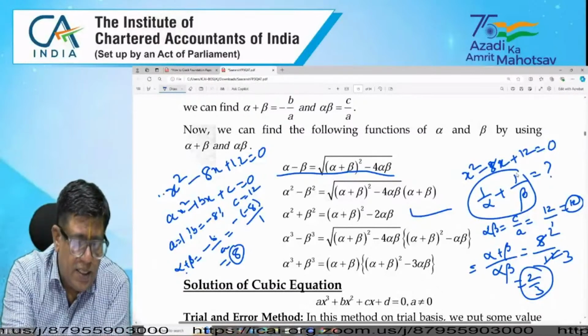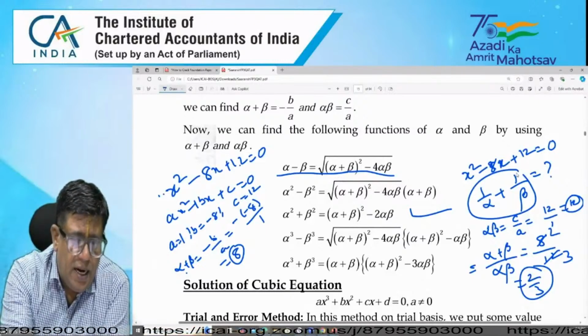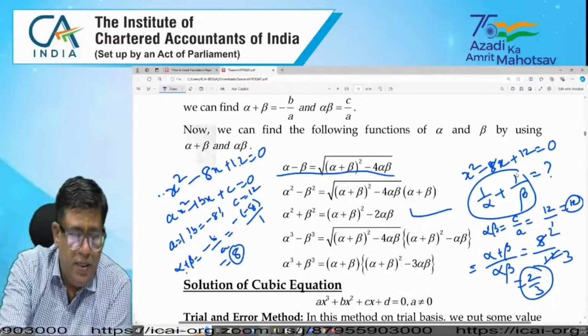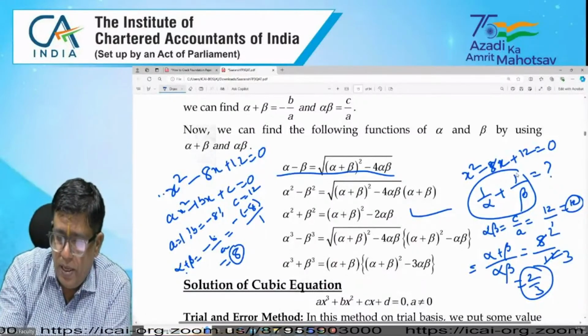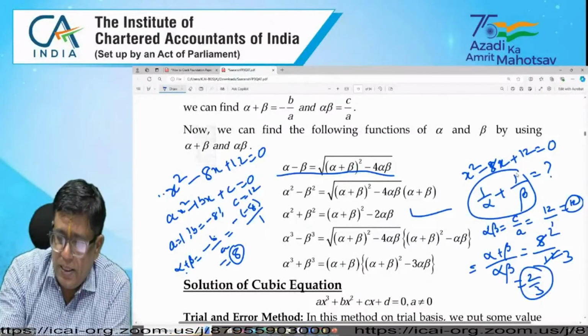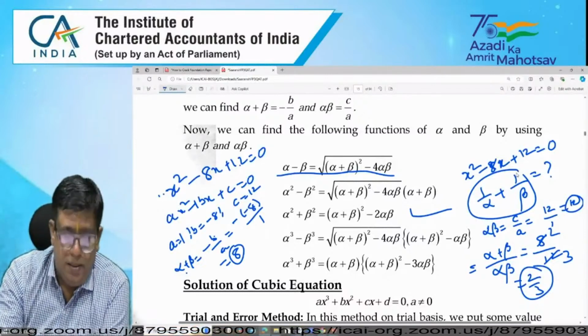This is minus of minus 8 by 1, which is 8. And the product of the roots is c by a, that is 12 by 1. We have to find out alpha plus beta by alpha beta. The sum of the roots is 8 and the product of the roots is 12. So 2 by 3 is the answer.